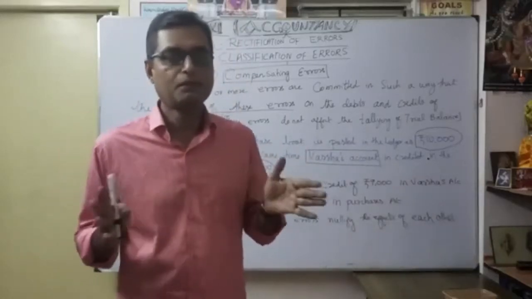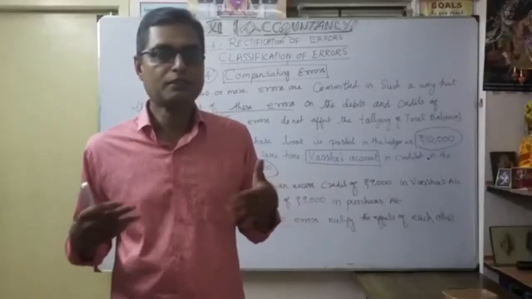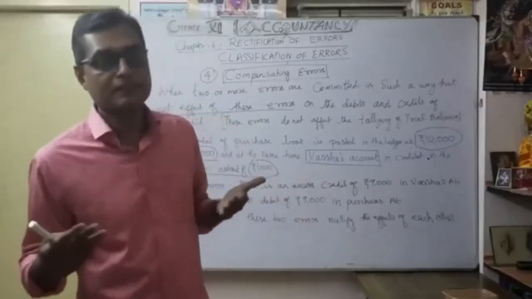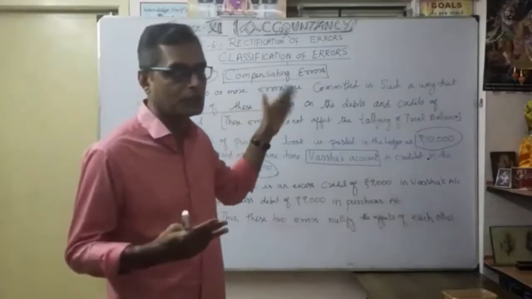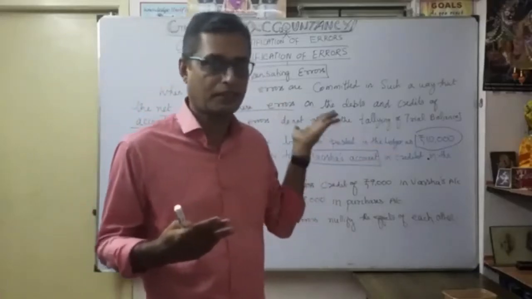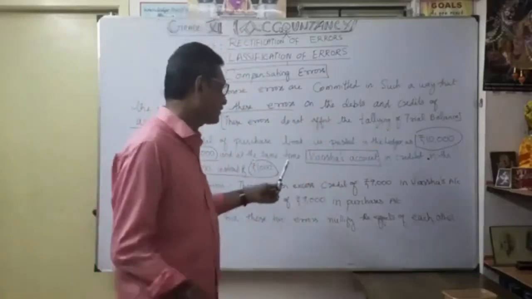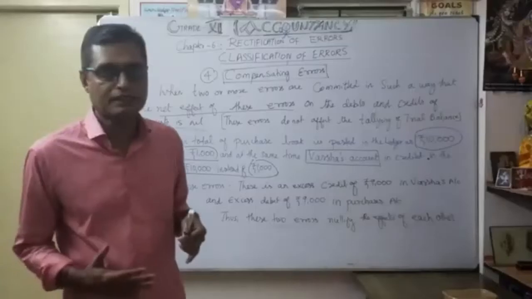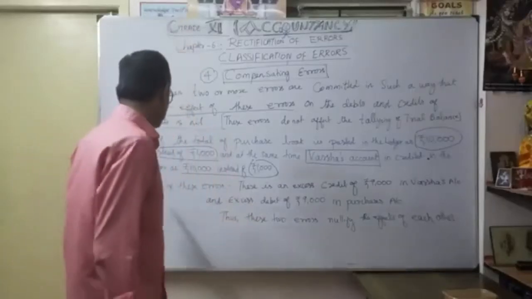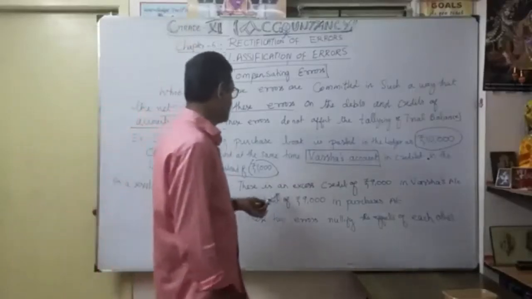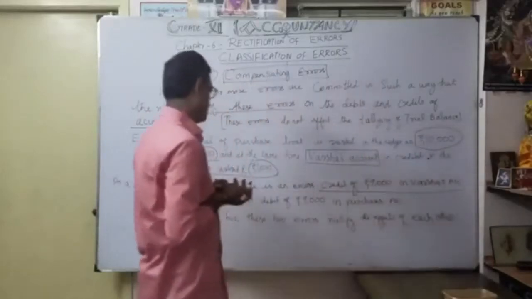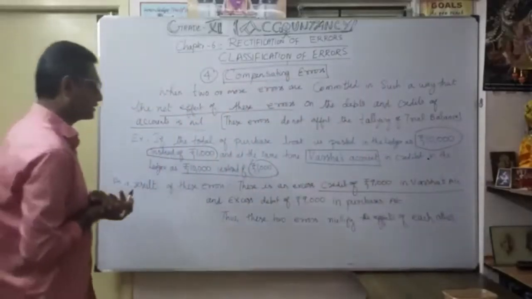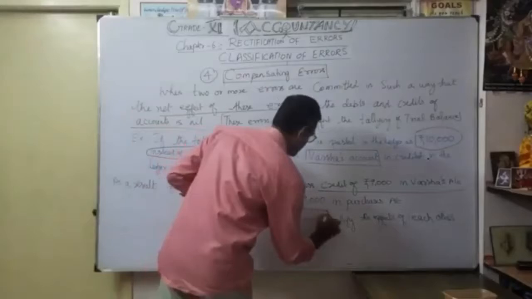So naturally the errors are compensated, and it will not affect the trial balance. No differences will come. Both sides have 9,000 excess. The result of the error: there is an excess credit of 9,000 in the supplier's account, and similarly an excess debit of 9,000 in the purchase account.